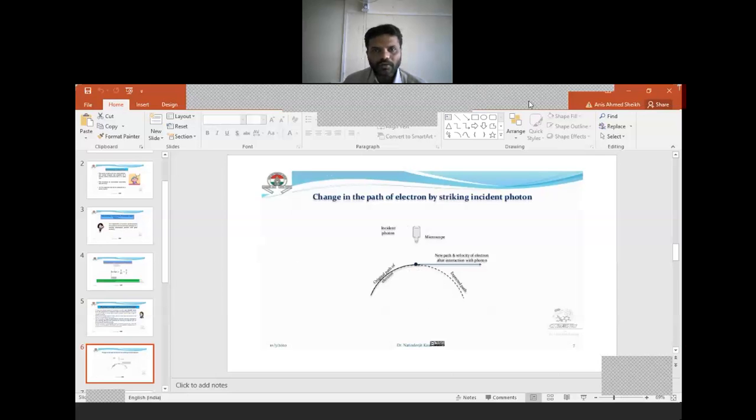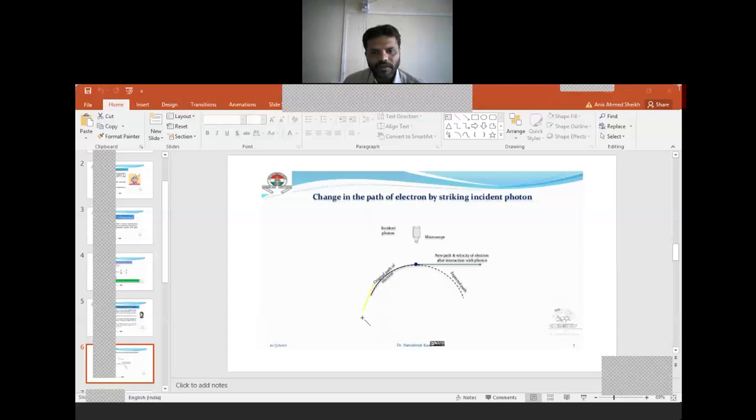Suppose this is the electron which is moving in a specific path or specific orbit, which is known as energy level. Suppose this electron is moving in a specific path. This is the path of the electron which is moving like this. Let me do it easily. Suppose this is the electron which is moving around the nucleus. This is the orbit of that electron.